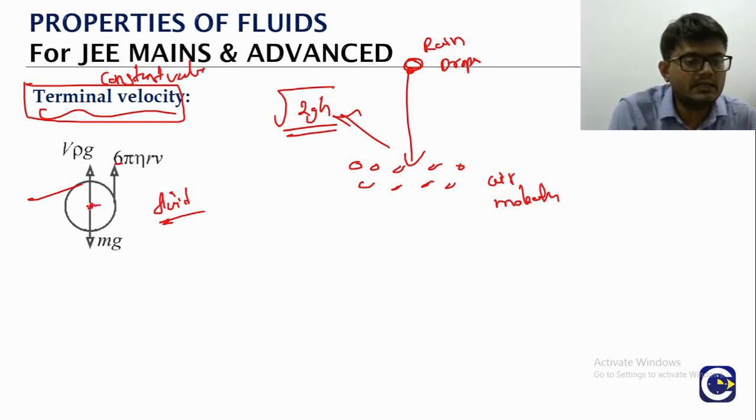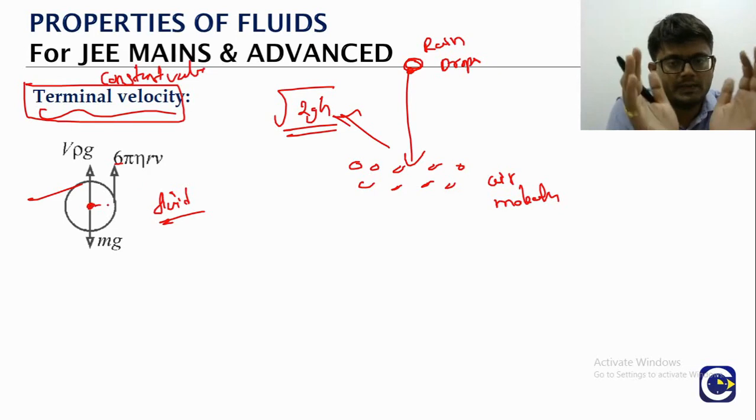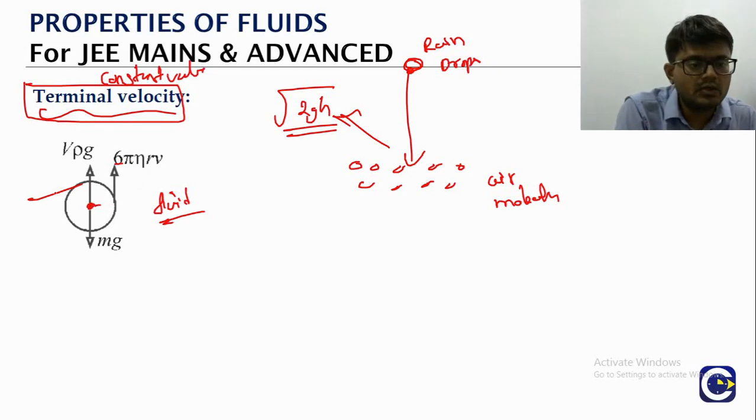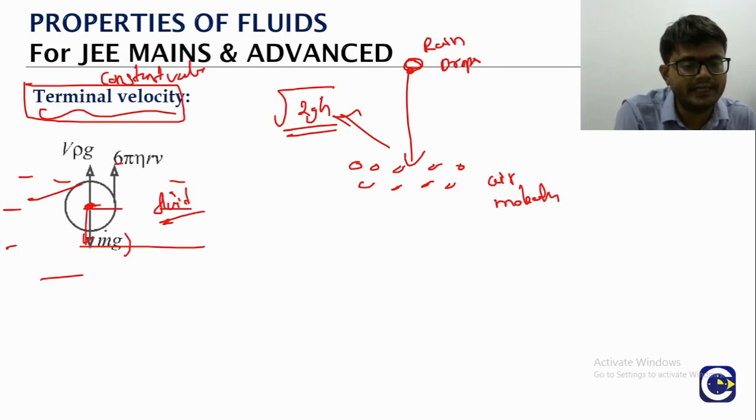So as I look at this now, this is a spherical object which is moving through a liquid. So outside, what is there? There is a liquid or a fluid. What will be the force acting on this? The weight downwards.